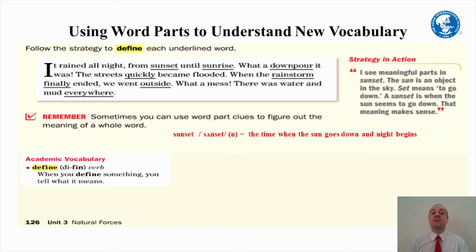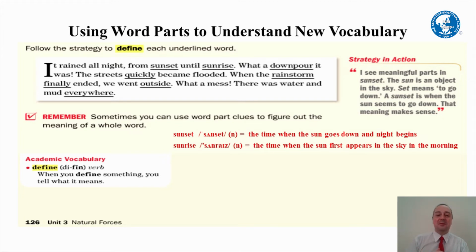Good. The next one, sunrise. Again, we know sun, and rise is to come up. So sunrise is the time when the sun first comes into the sky in the morning. Understand? Okay.